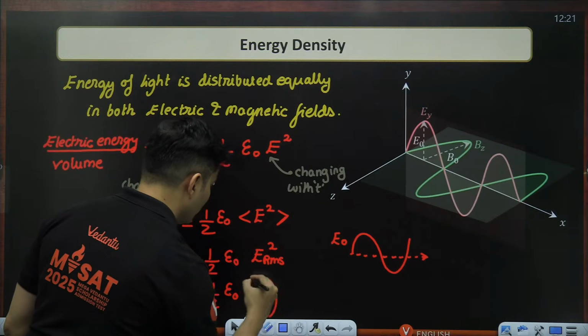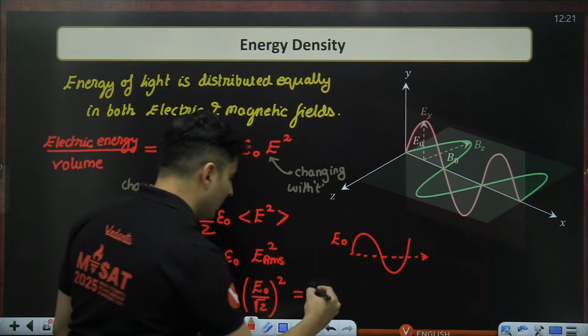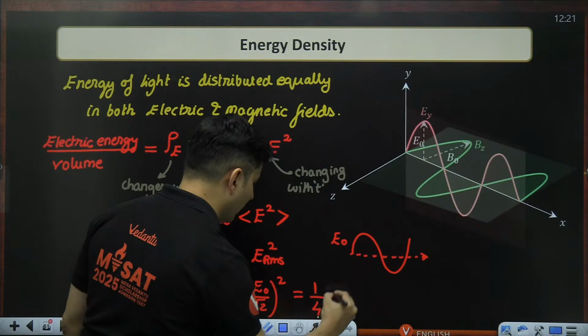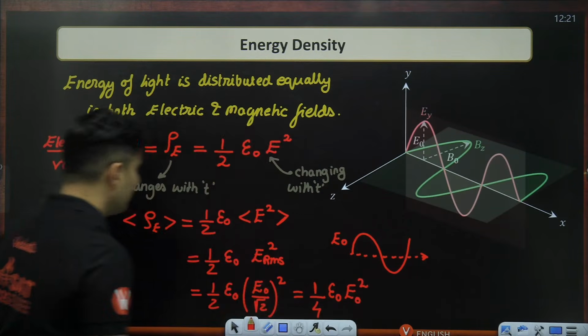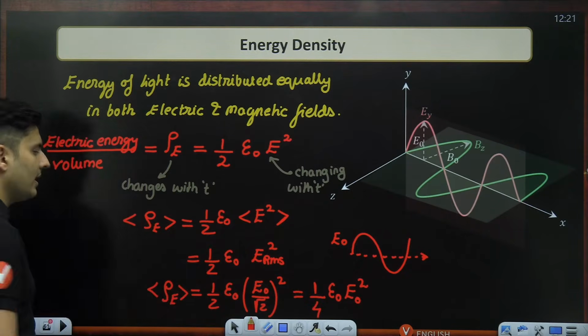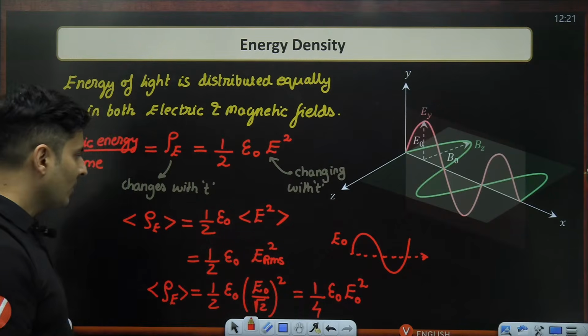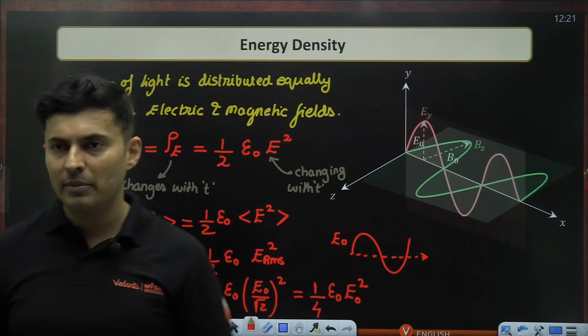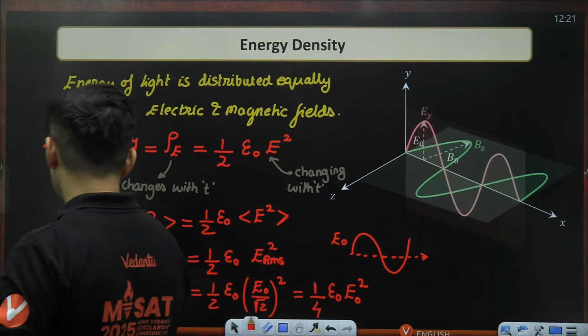Root 2 square is 2, 2 2s are 4. So this will become 1 by 4 epsilon naught E naught square. That is the average electrical energy density. Is that absolutely clear in your head, my dear students? Everybody? Okay, this is how the derivation happens.